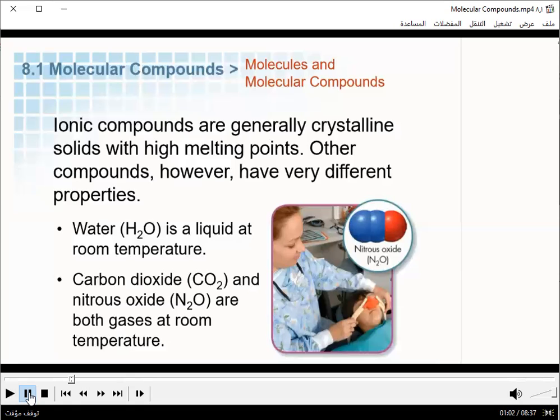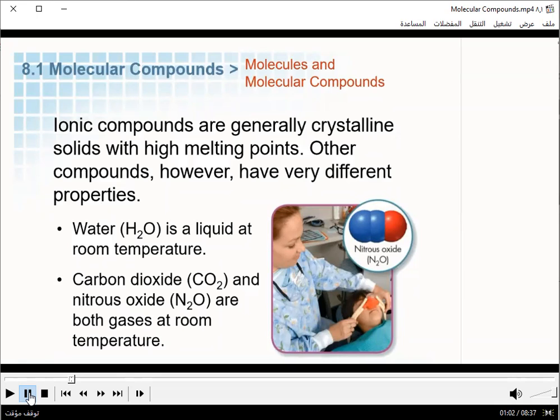The positive and negative elements, the metals and non-metals. Which types of elements form cations? Metals. And anions form from non-metals. Ionic compounds form when a metal reacts with a non-metal.